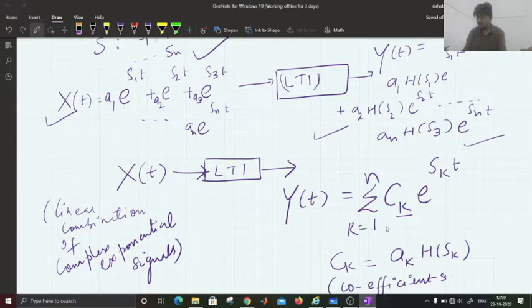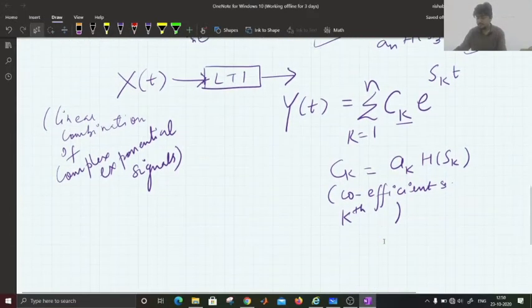The signal is a linear combination. We have represented this in a summation form, where ck is the coefficient. So this is a sequence whose coefficient is given by ck.